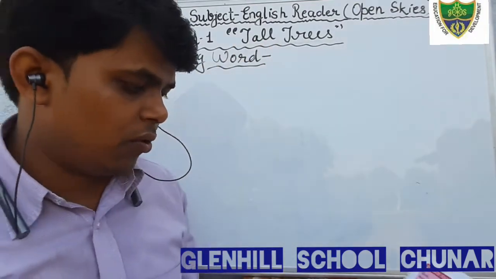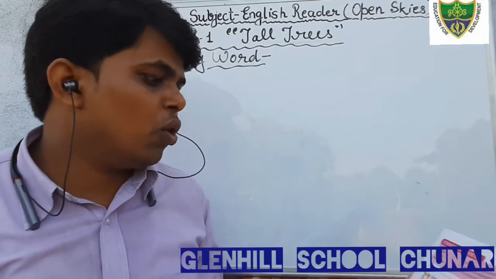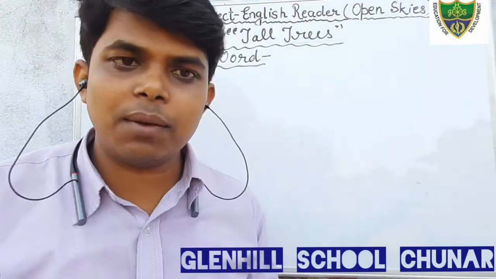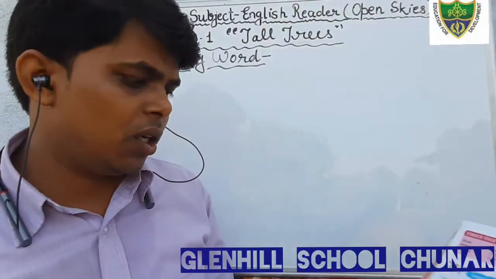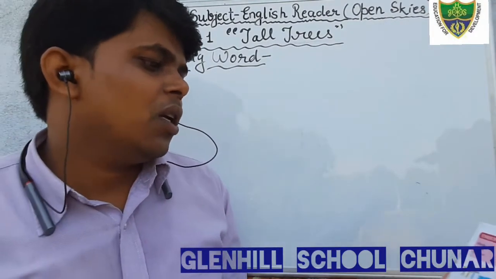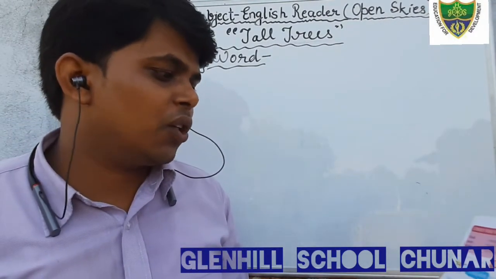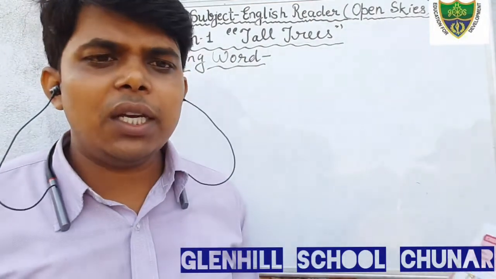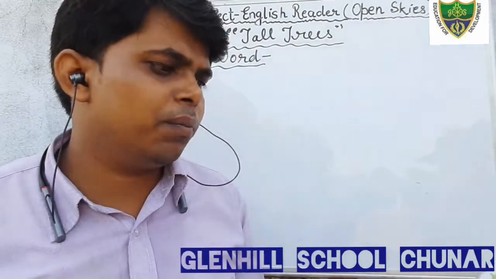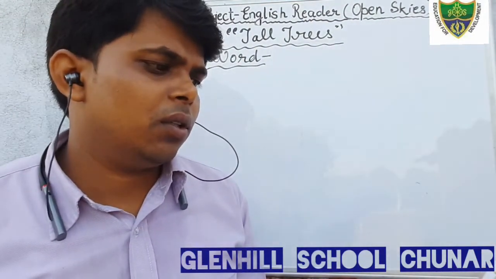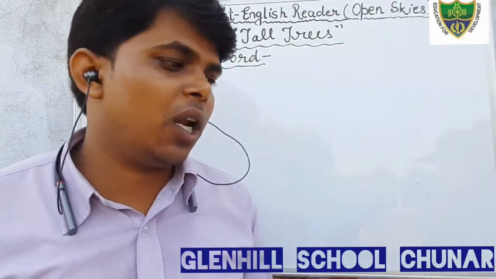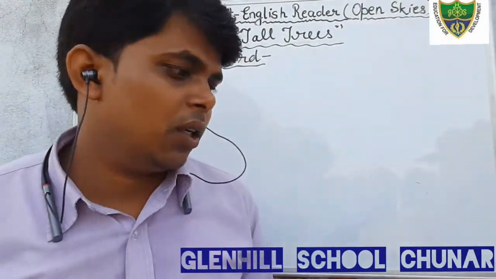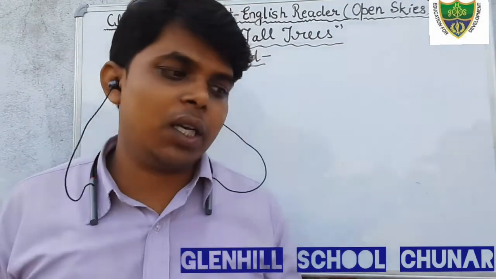Just see what the question is saying. Look at the following sets of words. There are some sets of words given. Each group of words belongs to a particular category, and put the name of the category in the blanks.